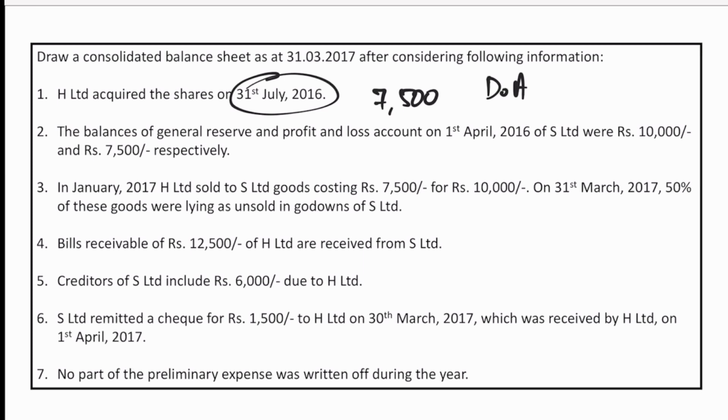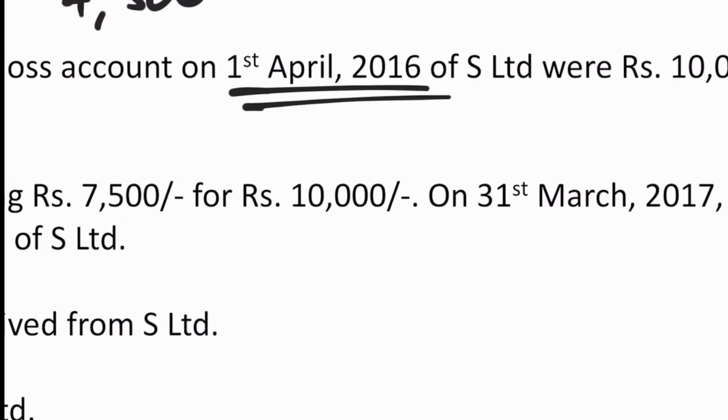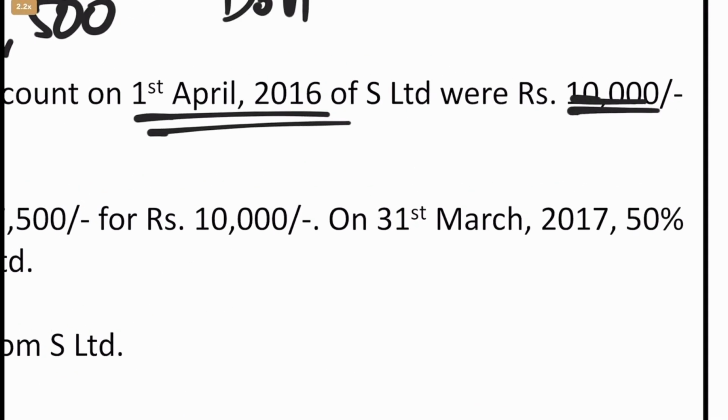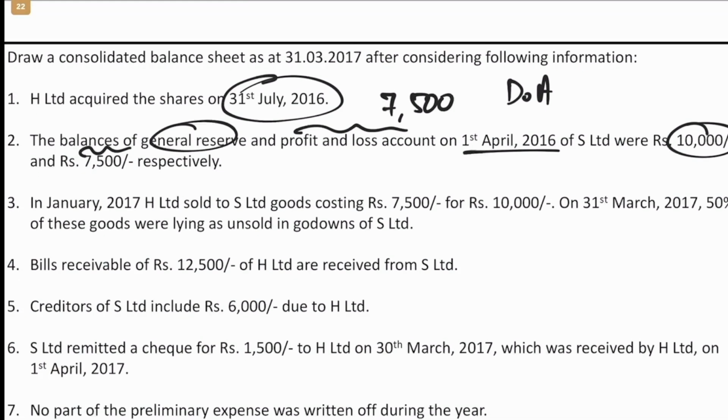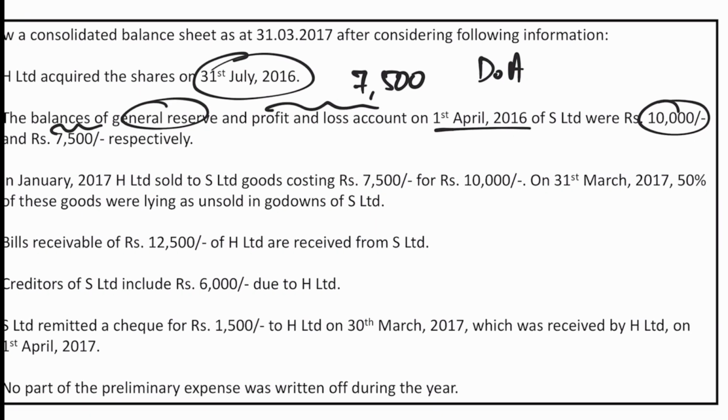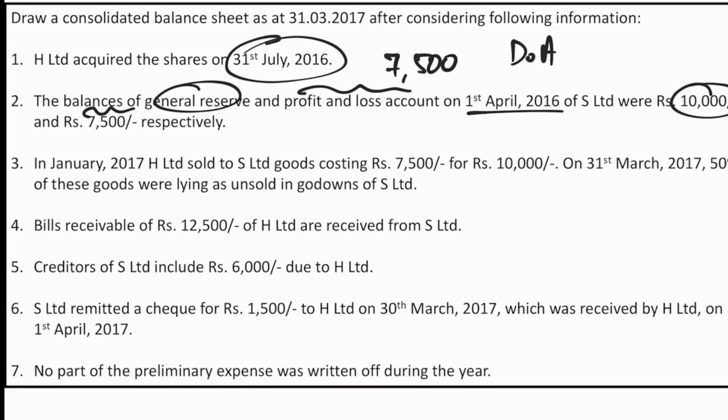The balances of general reserve and profit and loss account on 1st April 2016, that is the opening balance, was how much? 10,000 rupees. So with respect to general reserve the opening balance is 10,000, whereas in case of profit and loss the balance is 7,500. So this is required. That means we'll have to prepare the general reserve account as well as the P&L account for subsidiary company. And in January 2017, H Limited sold to S Limited, that is holding company sold to subsidiary company, goods worth rupees 7,500 for rupees 10,000. That means there is a profit of 2,500.